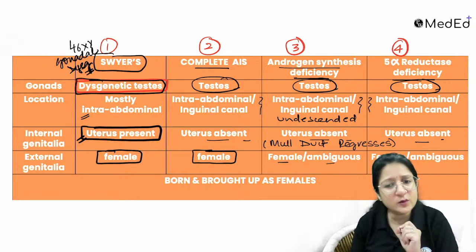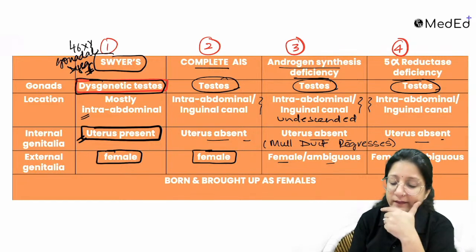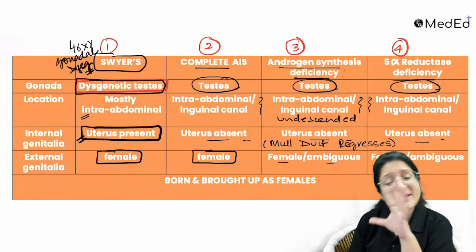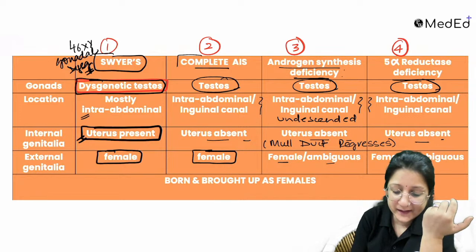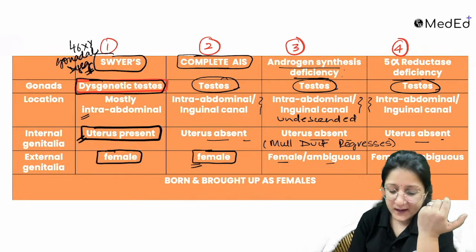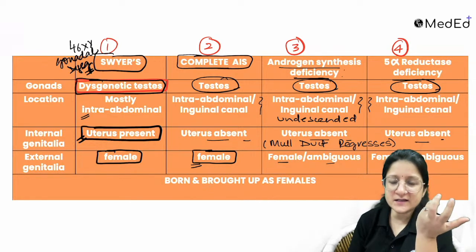Now, why have I written ambiguous there? I've written ambiguous because it depends upon whether the deficiency is complete or partial, complete enzyme deficiency or complete receptor deficiency. Complete androgen insensitivity syndrome: the phenotype is female, external genitalia is female.